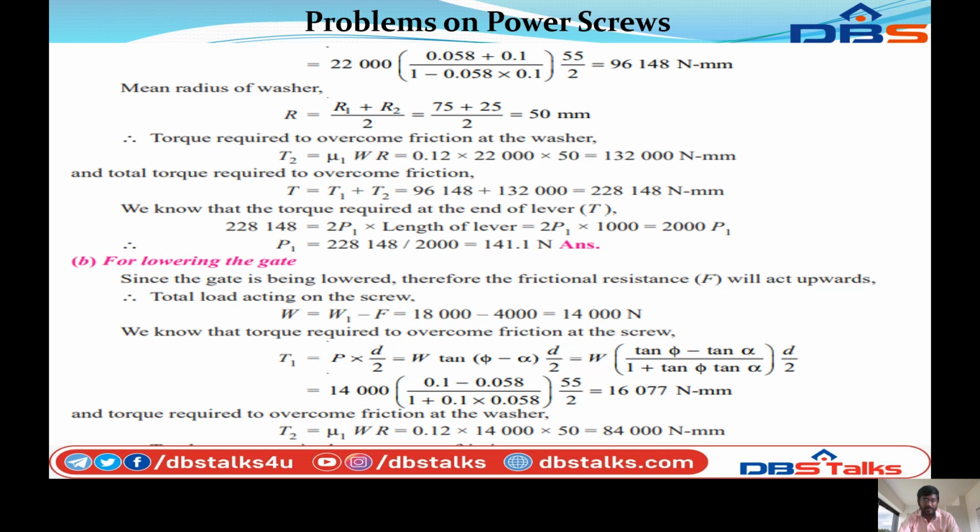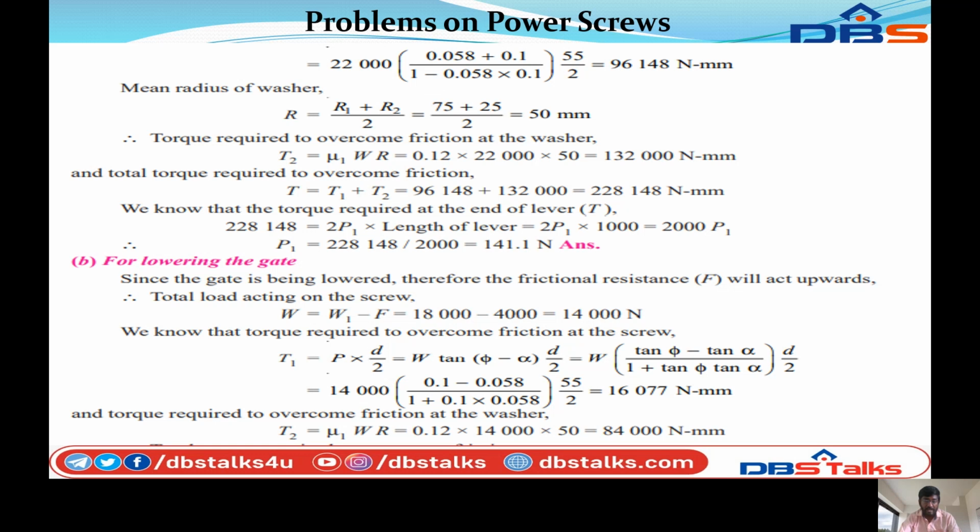So substitute the values: W into tan phi minus tan alpha by 1 plus tan phi tan alpha into D by 2. So W 14,000, tan phi 0.1 minus tan alpha 0.058 by 1 plus tan phi 0.1 into tan alpha 0.058, into 55 by 2.